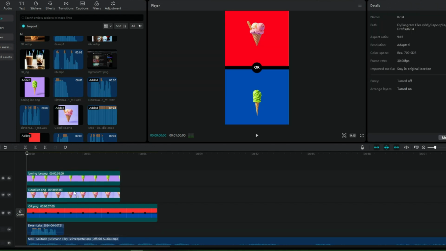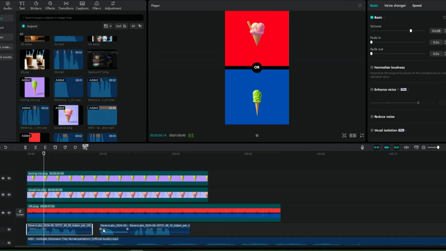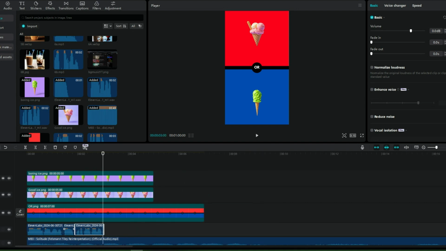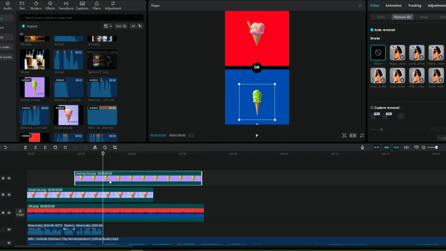Add the 11 Labs voiceovers to the timeline. Start with the voiceover for option A, followed by OR, and then option B. Make sure to cut any silent parts and align the images with the voiceovers perfectly.